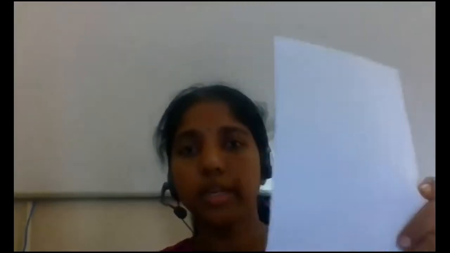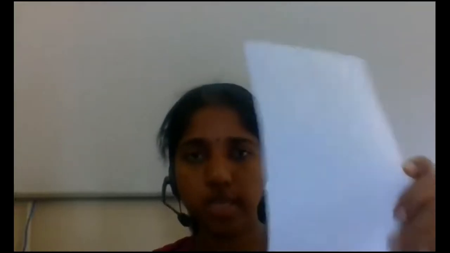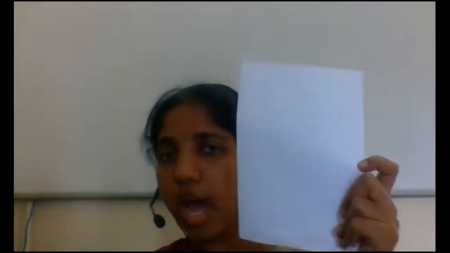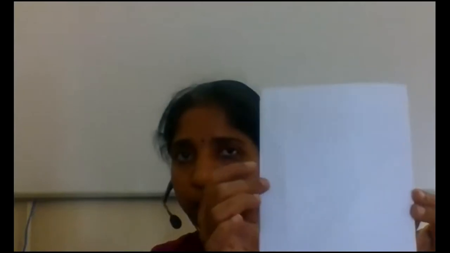You know that a fraction is a part of a whole. For example, if you take a whole paper, it's a whole paper given here. I'm going to cut this paper. Imagine that I have cut the paper. The whole paper was there, one whole paper. So this is the half of a paper, and another half is over here. One half is here, another half is here.